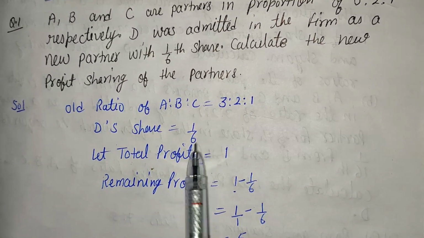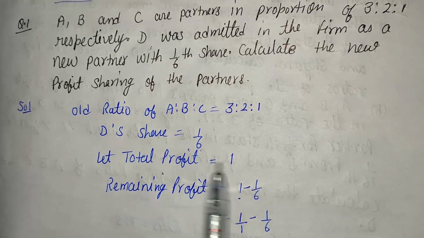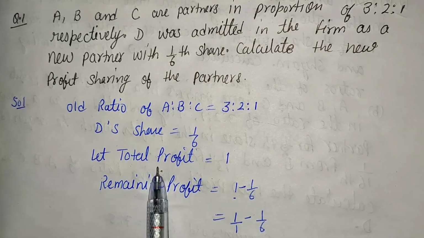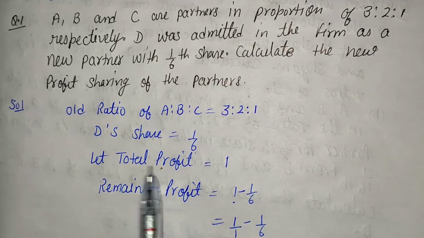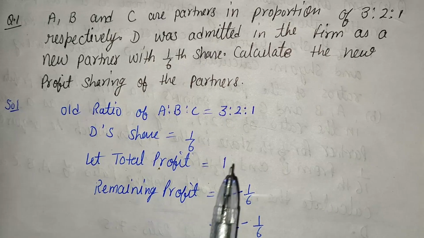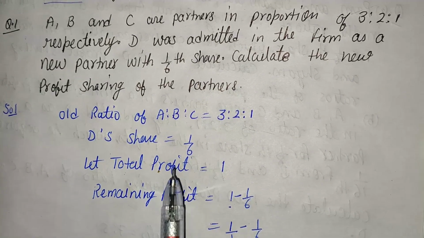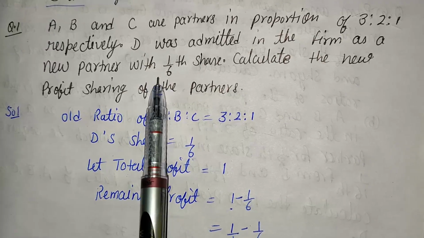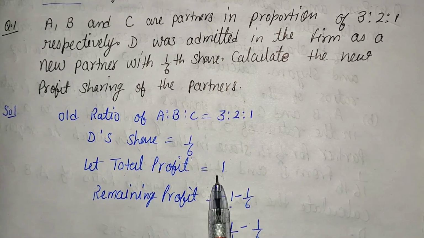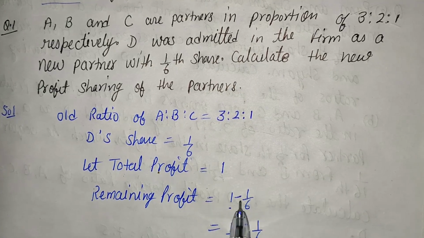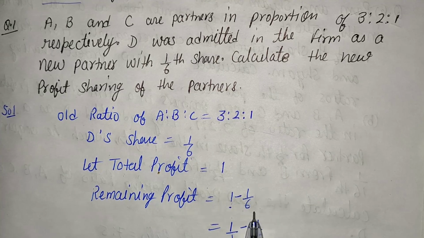In this case, first of all, we will have to assume total profit is rupees 1. So first of all, we assume, that's why we take the word let. Let total profit be rupees 1. First of all, the business has a liability to provide the share of the new partner, and the new partner's share is 1 upon 6. So from the whole profit, that is rupees 1, we provide the new partner's share, that is 1 upon 6. So 1 minus 1 upon 6.